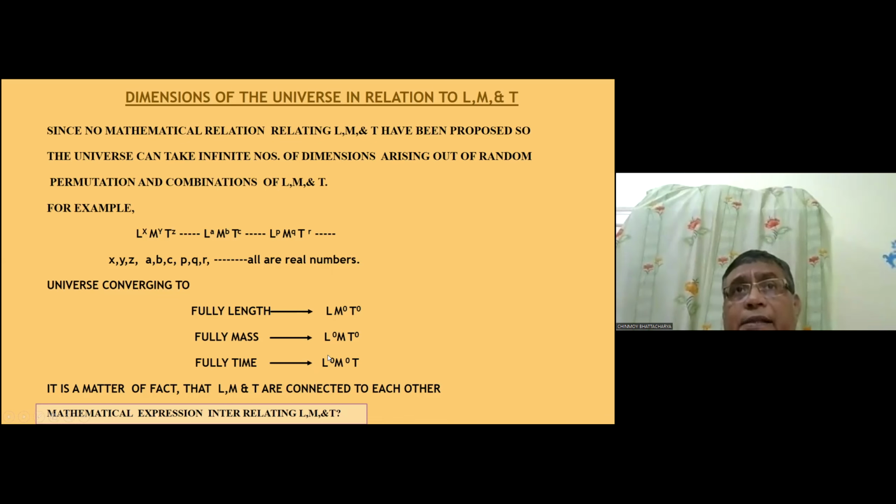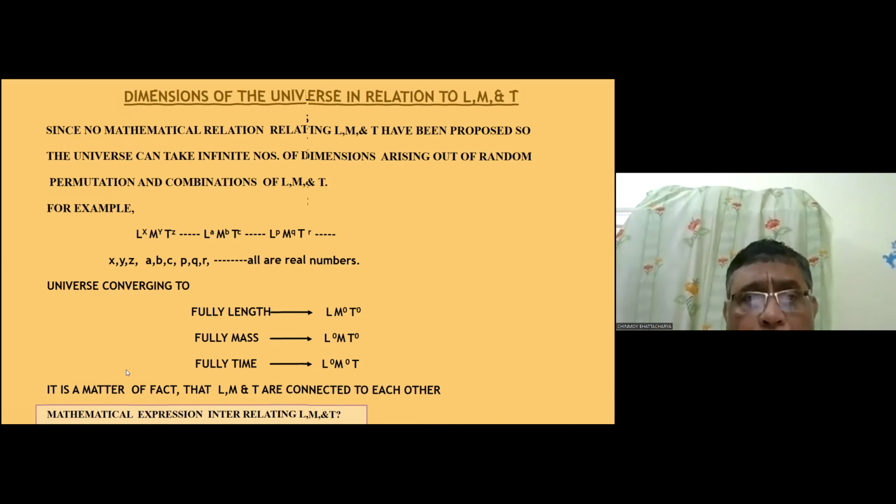Like the ideal gas equation, PV equals RT, neither the pressure, nor the volume, nor the temperature can take a value of their choice, because they are interrelated to each other. But in Newtonian physics, the theory of relativity, and quantum physics, no such relation has been put forward.